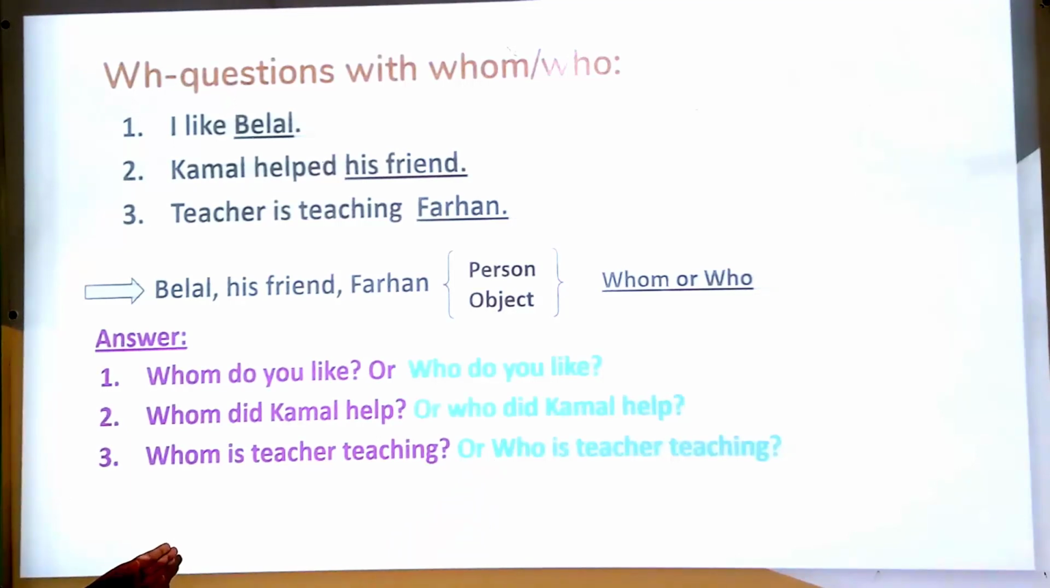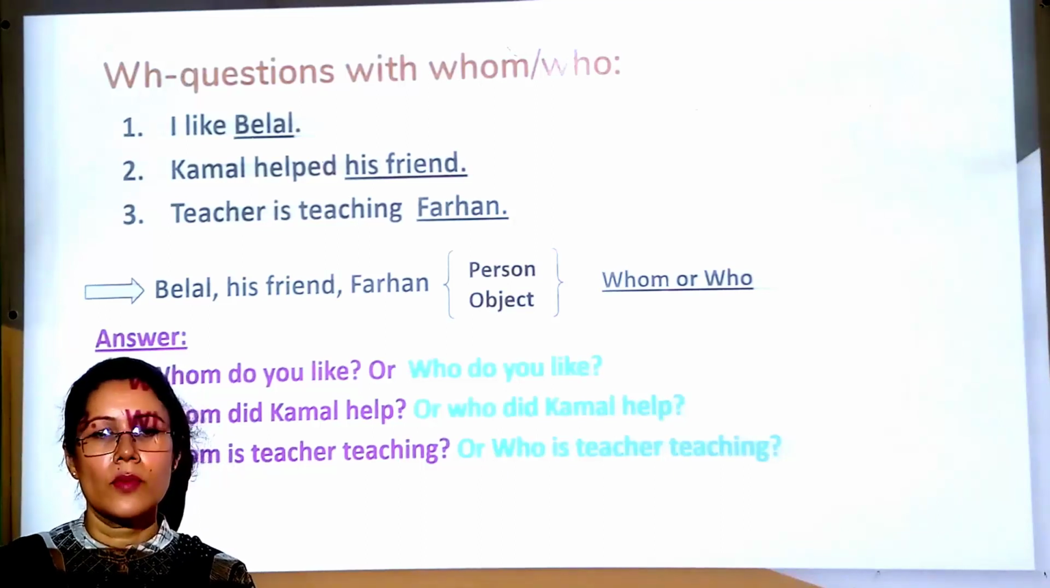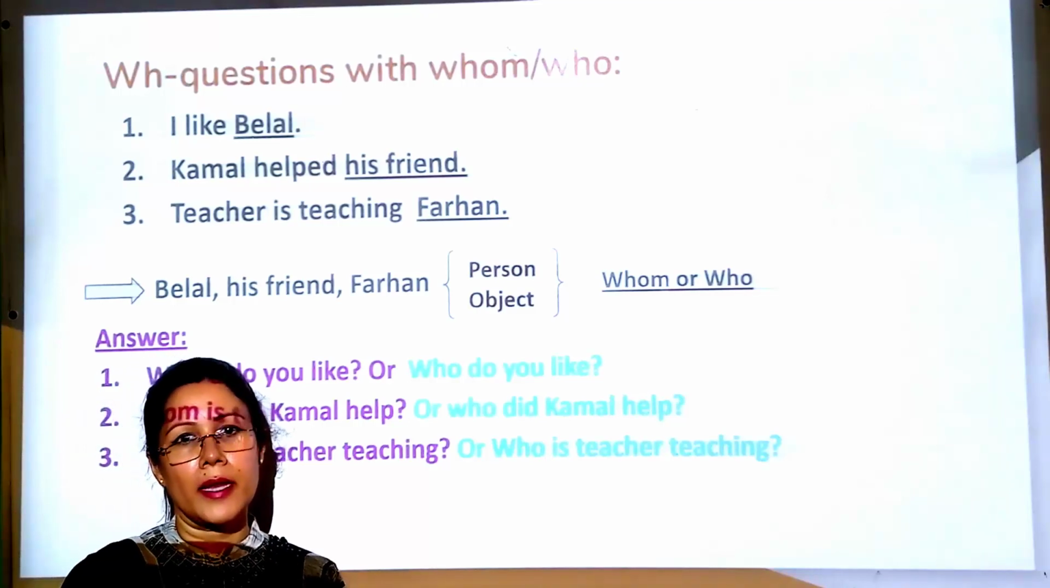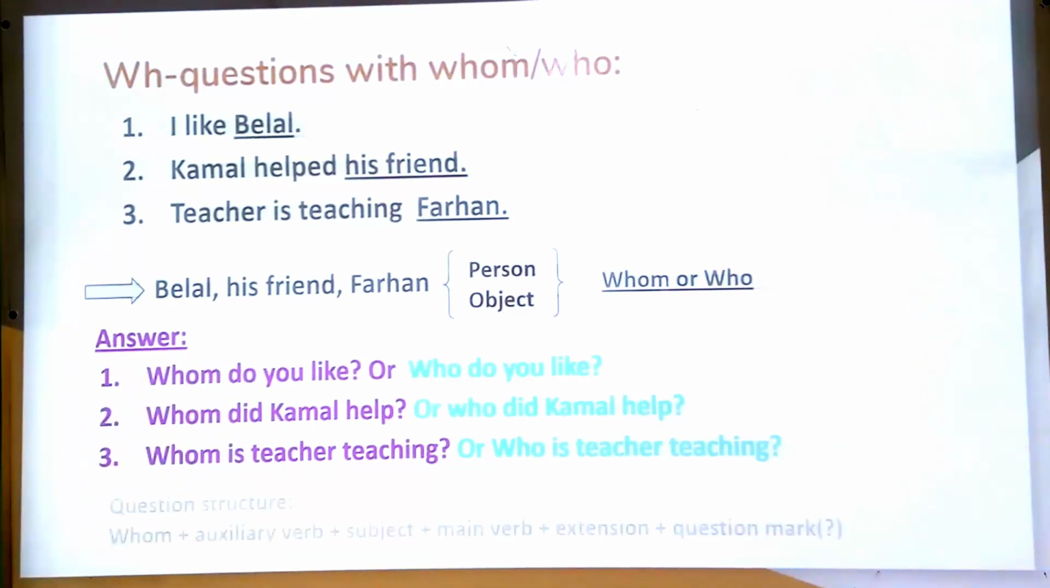So dear student, if the underlined word is a person and if it is an object, we will use whom or who to make WH question. Keep it in your mind. Now let us see the question structure.